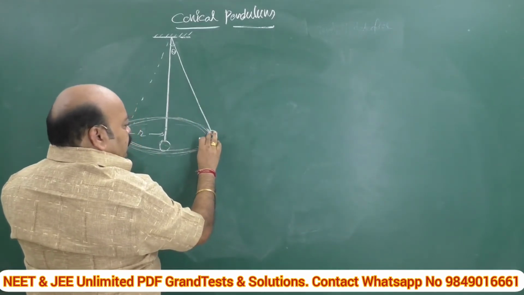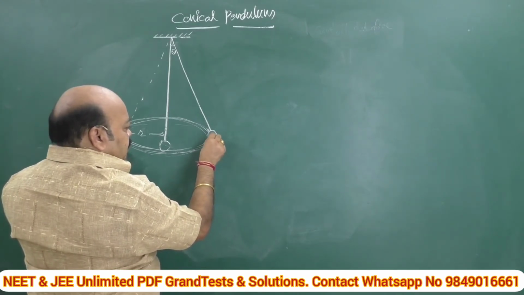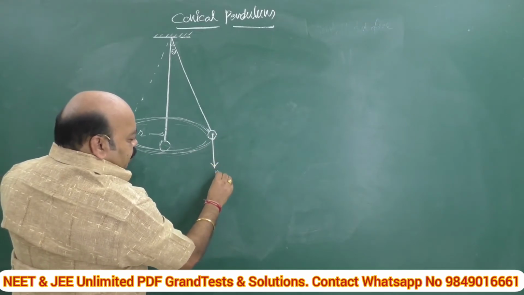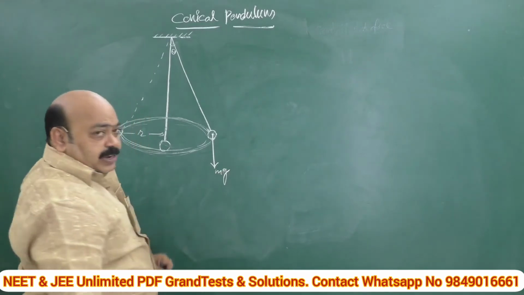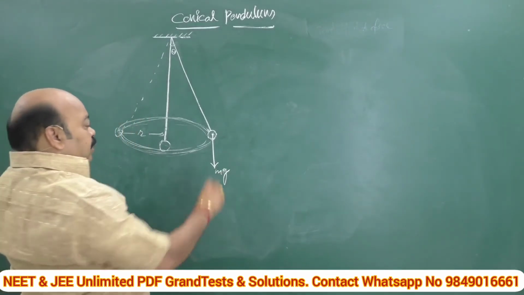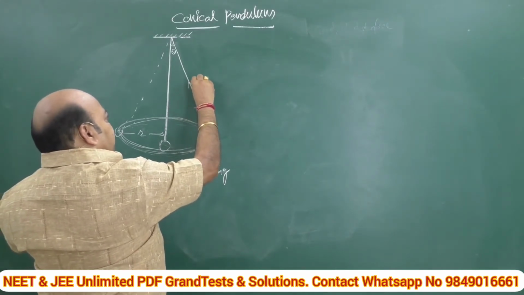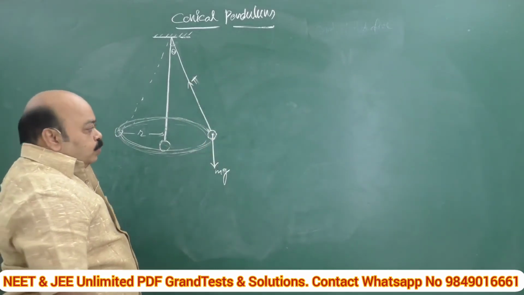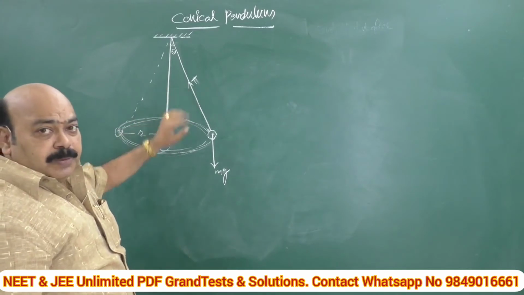First, I would like to draw the different forces acting on it when it is in equilibrium position at this point. It is very convenient to write the basic force mg, the weight, which acts vertically downward. Next is the tension in the string, T. Now I would like to resolve this tension into two mutually perpendicular components.